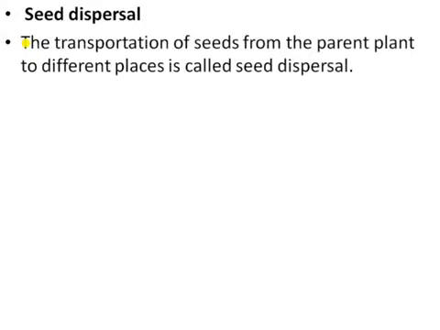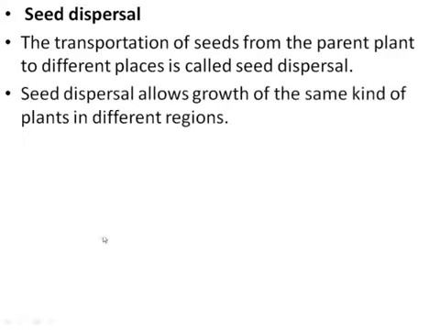Seed dispersal means to disperse the seed. The transportation of seed from the parent plant to different places is called seed dispersal, or the scattering of seed. Seed dispersal is very important, because if all the seeds fall at the same place close to the parent plant, then the seedlings will not get enough nutrients from the soil to grow. They will compete for sunlight, space, water and nutrients, and will not grow into healthy plants.